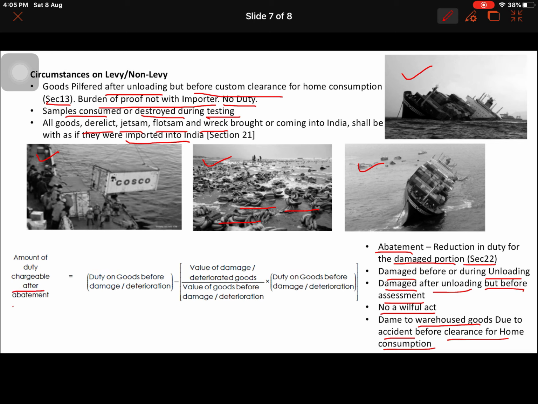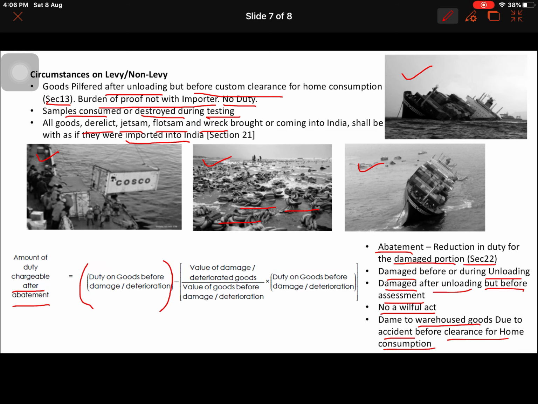After abatement, what will be the duty chargeable? This is the original duty chargeable as per the invoice value. The invoice value will be on an FOB basis from the foreign country for this shipment, because we are talking about import, and once the goods are available at the foreign port, they are brought to India either through the shipping line or through aircraft. There will be insurance for this transportation, and there will be a freight charge, and adding that to the FOB value, that is FOB plus insurance plus freight, becomes the CIF value. So this is a duty on the CIF value.